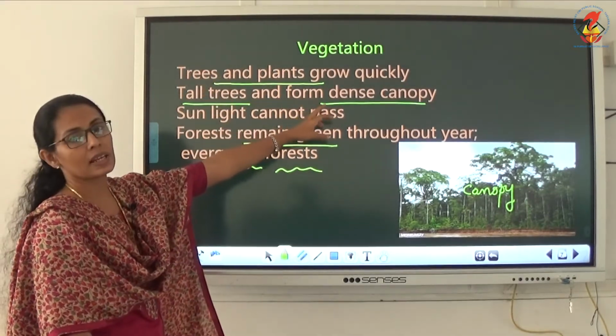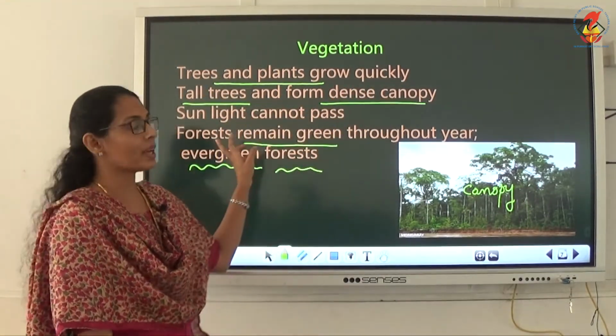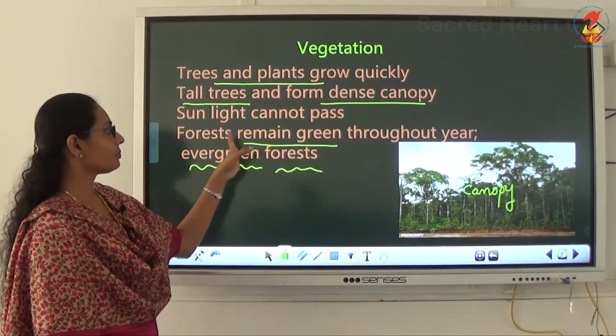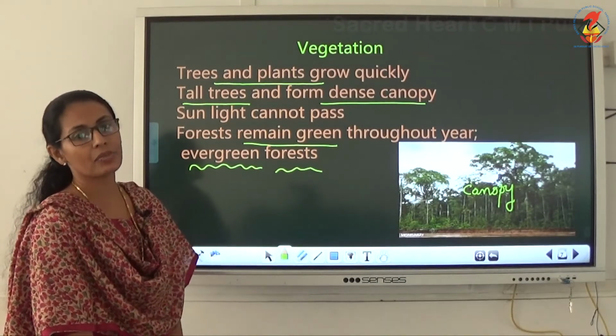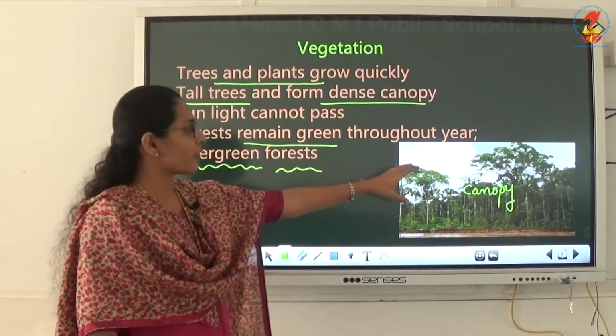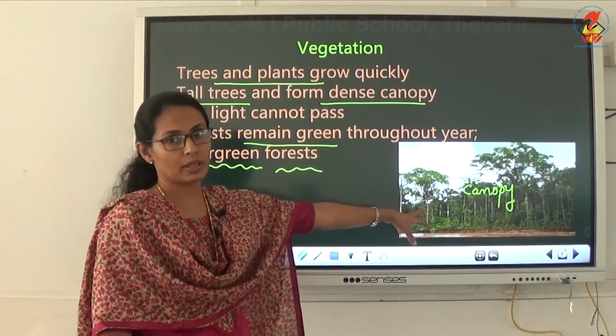So trees and plants are growing quickly. Tall trees with the dense canopy we can see, and also the always green trees are there, that's why it's known as evergreen forest. Then it forms dense canopies also.